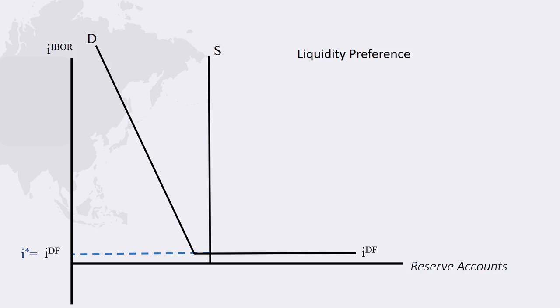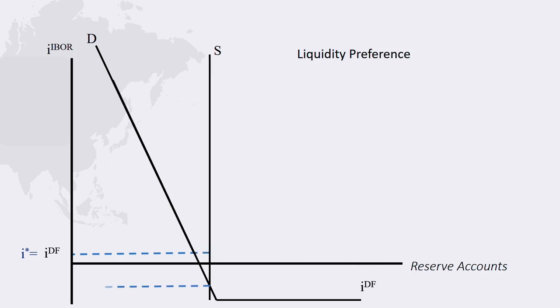However, in 2016, that interest on the deposit facility was adjusted from positive to negative. At negative interest rates in the deposit facility, banks might be willing to lend money to each other at negative rates rather than pay the central bank to keep their funds on reserve with the central bank.